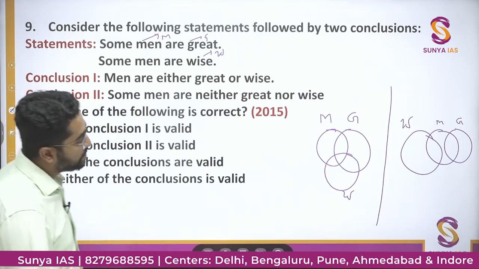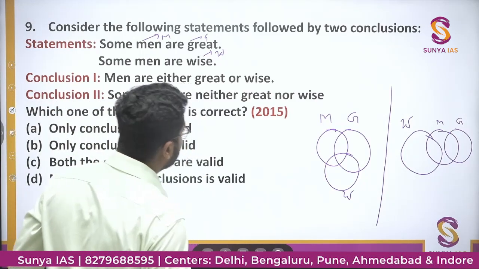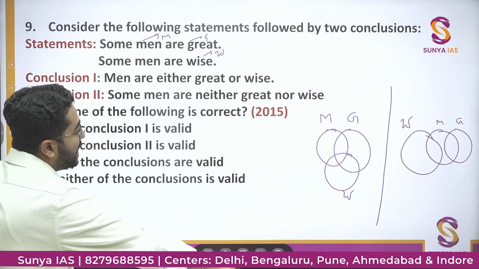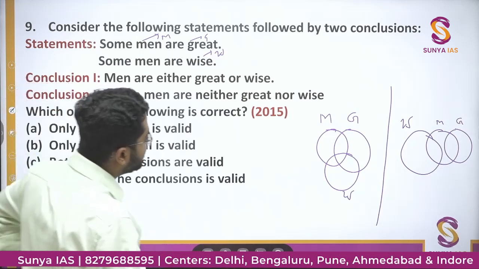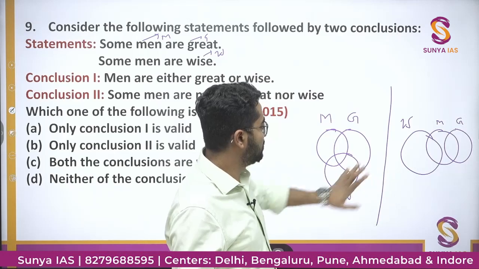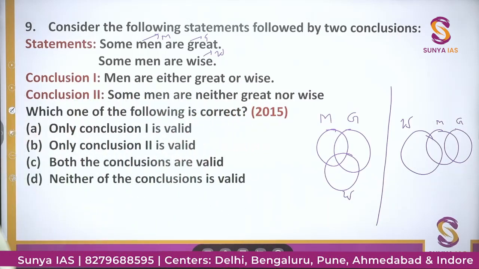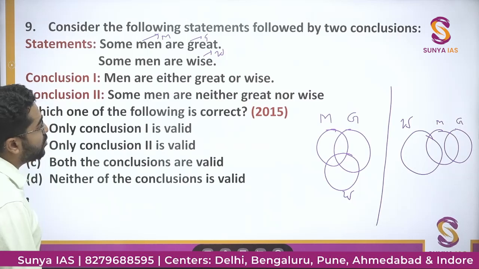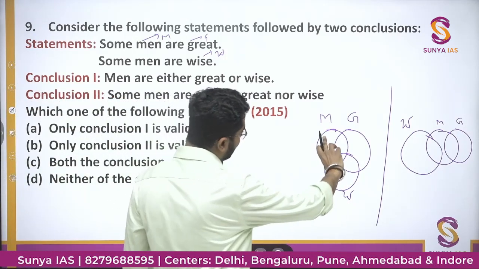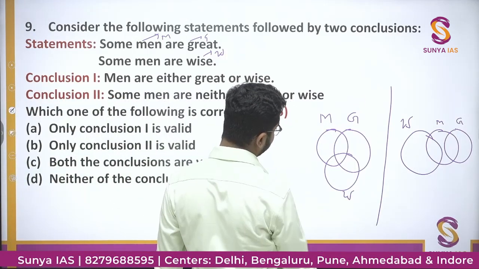If we see, men are either great or wise. So these two statements will be generally possible Venn diagrams, right? It is given men are either great or wise. Men are either great or wise.